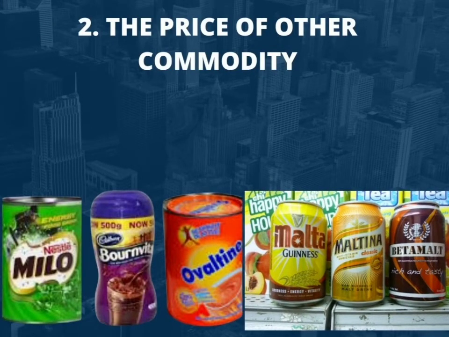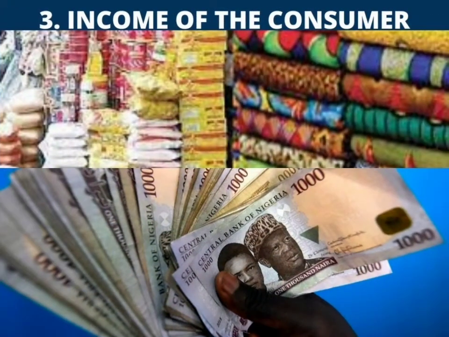2. The price of other commodities. The price of another commodity can affect the demand for a particular item. This occurs when such goods are either substitutes or complements. In the case of substitutes, a rise in the price of one may cause an increase in the demand for the other. If goods are complementary, a rise in the price of one reduces demand for the other. For example, Peak milk, Loyal milk, Dano milk are examples of substitutes. Bread and butter are examples of complements.